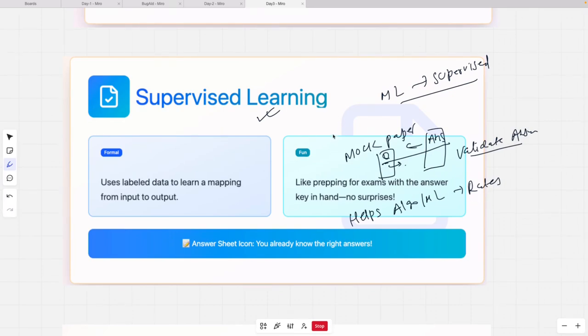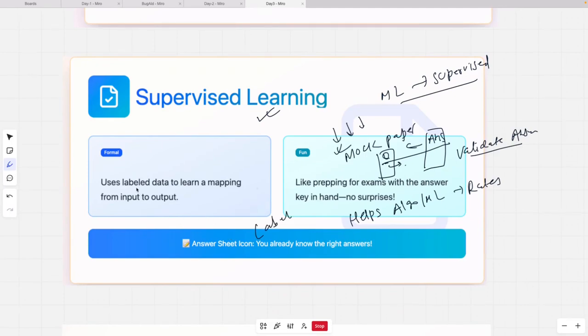But a lot of effort has to be done by an external entity which is creating this mock paper. In this case also, we have to get somebody hired to create this labeled data, and it's a very tedious task. For many years, this was one of the number one reasons why machine learning did not take off, because we didn't have enough labeled data.